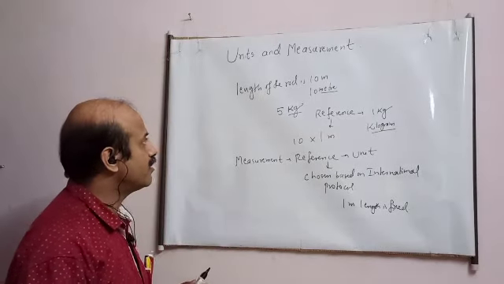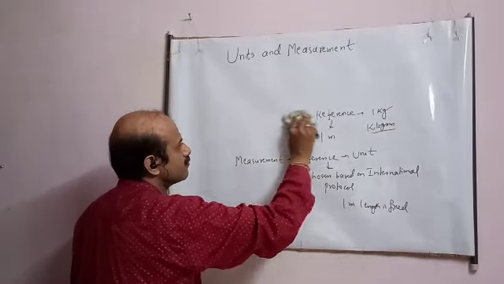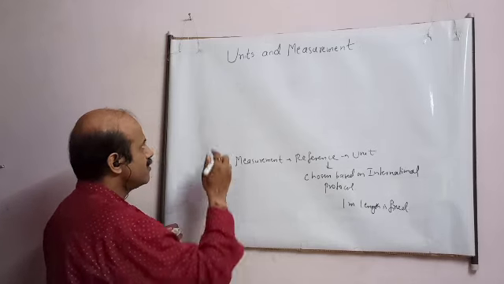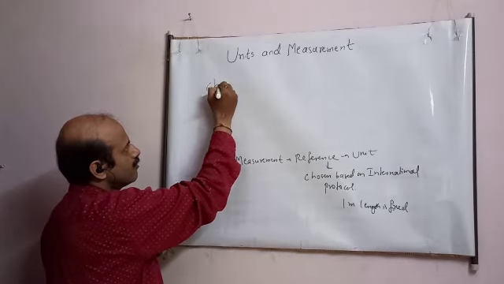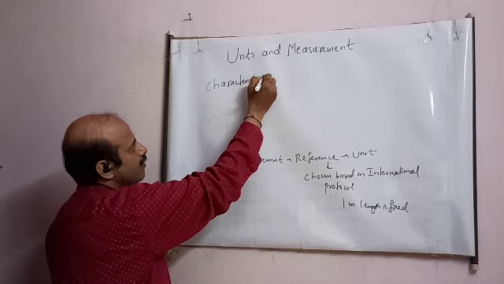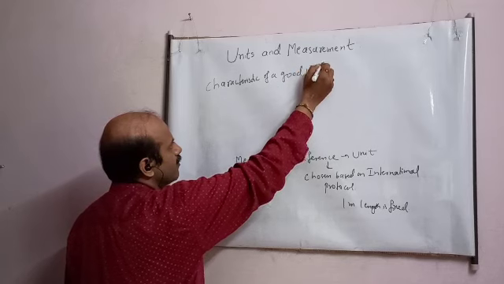So what are the characteristics of a good unit?